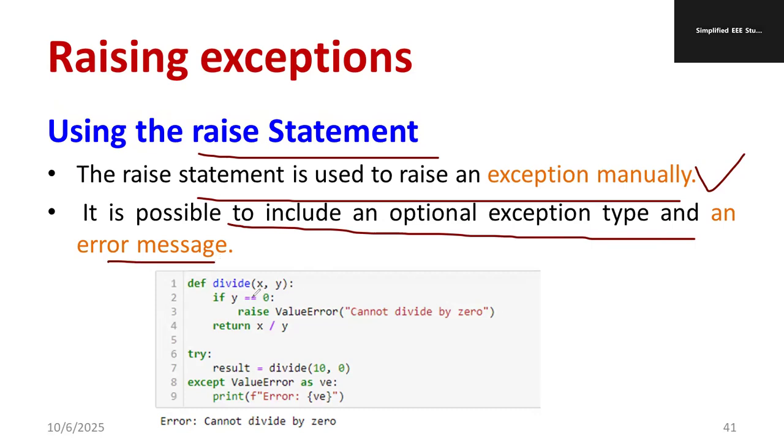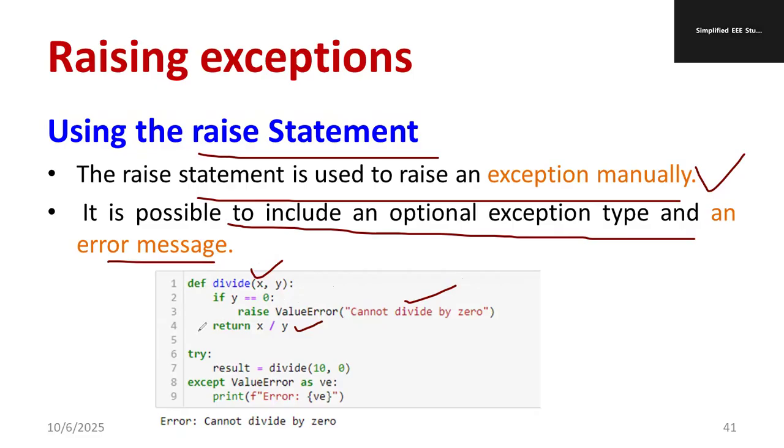So there is one example. We are going to define a user defined function called divide by using the keyword def. There is a conditional statement with a variable and a comparison operator. If y equal to 0, y is compared with 0, then you have to use the command called raise. Raise is the command which you are supposed to use for the exception. Raise ValueError, cannot be divided by 0. Then return x by y.